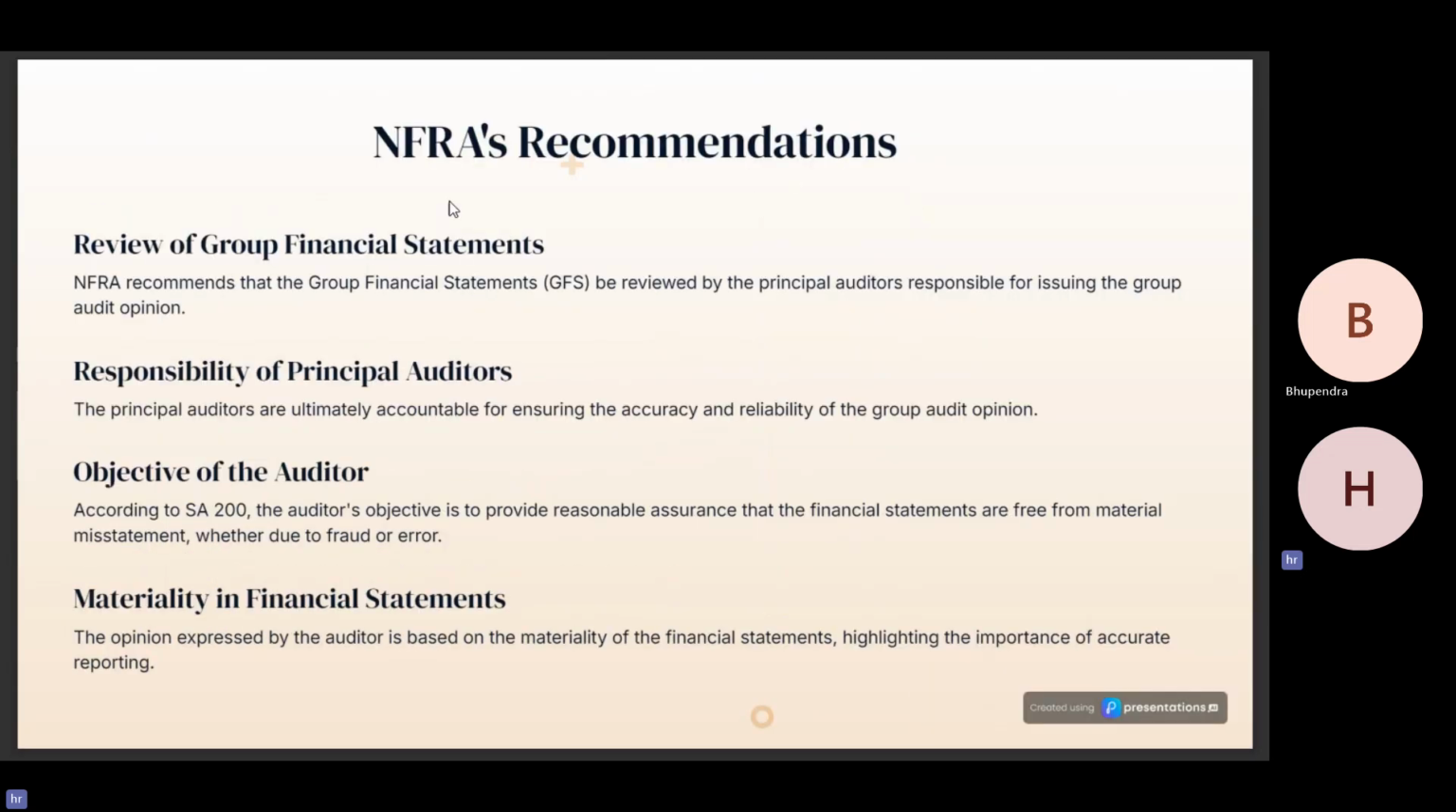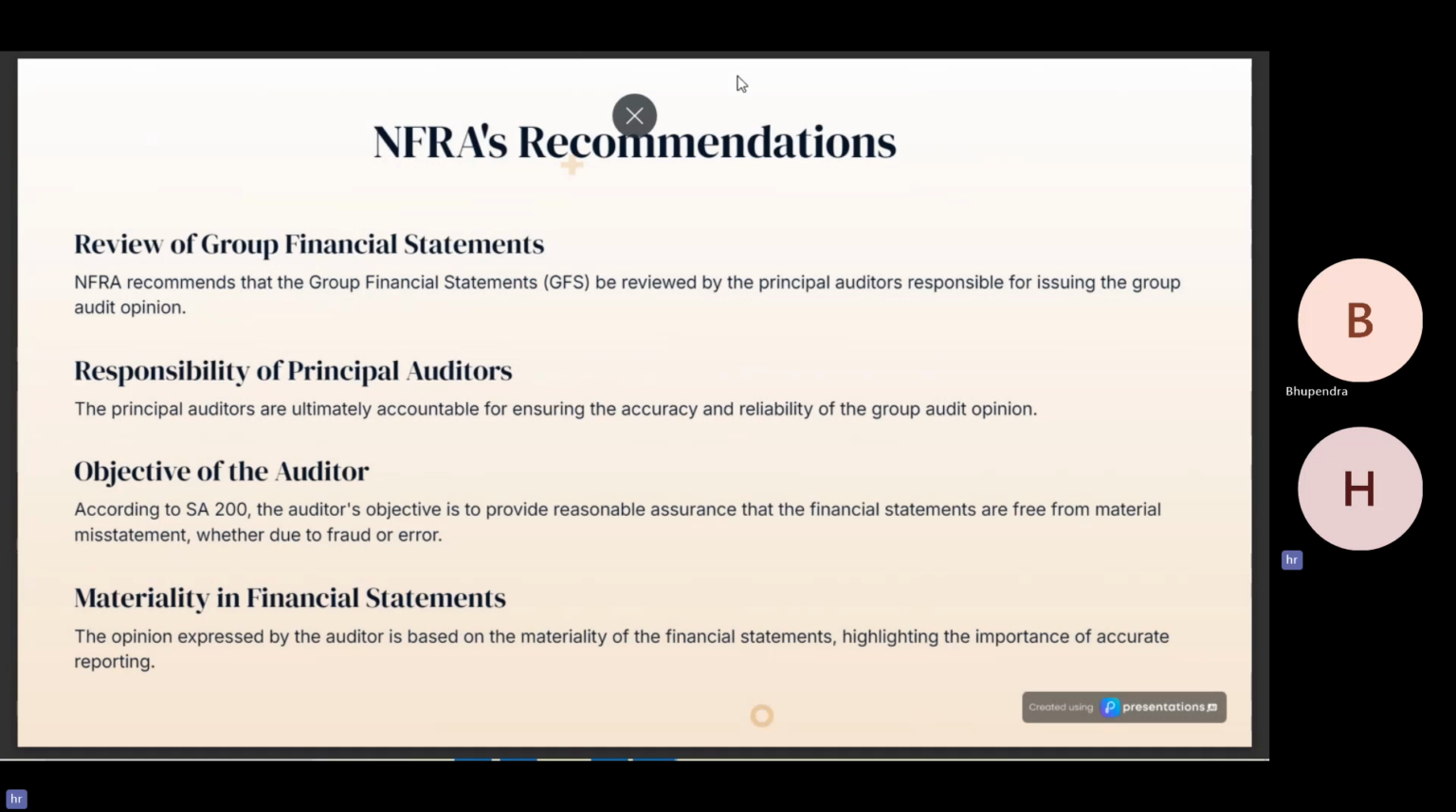Now, NFRA's recommendation in its circular. NFRA recommends that the group financial statements must be properly reviewed by the principal auditor, rather than just referring to the work of the component auditor and getting relieved from their duty. Second, the responsibility of the principal auditor is to ensure the accuracy and reliability of the complete financial statements rather than just the HO part.